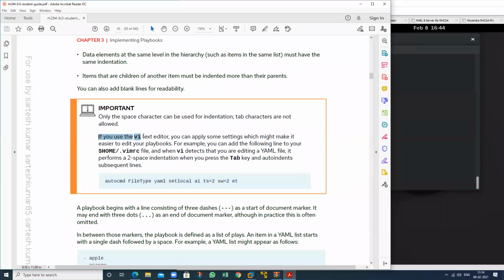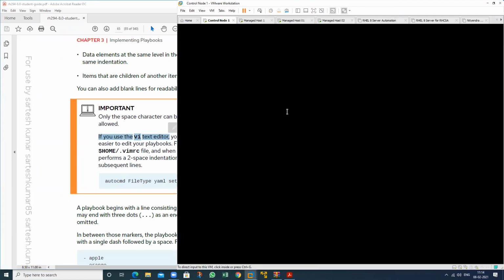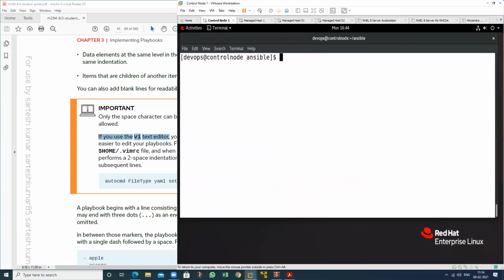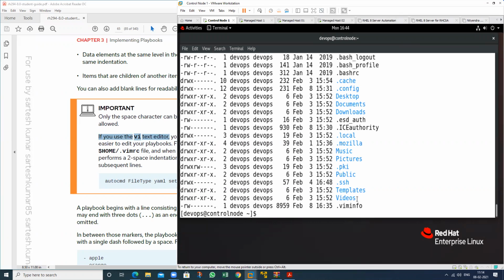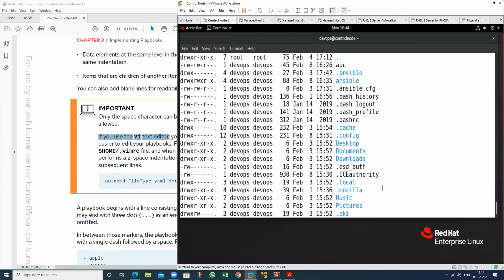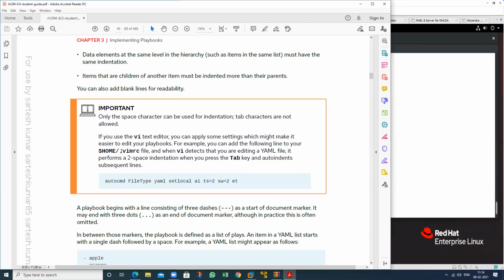See this one. Use the vi editor. Go to the home directory. This is my home directory. In this ls -la, check whether there is a vimrc. Okay, there is no file. So you have to create this particular file. It's a hidden file.